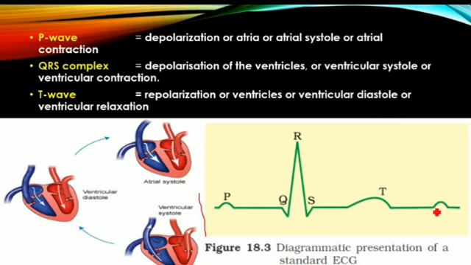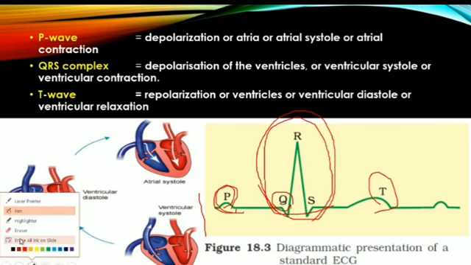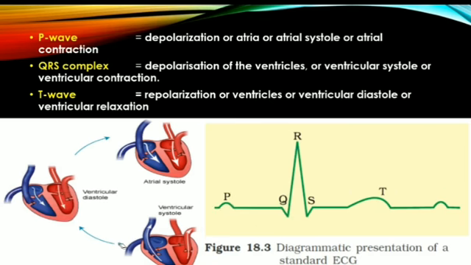These are the ECG waves which are formed. These ECG waves contain 5 waves, that are P wave, and mainly 3 waves represented by PQRST. One wave is the P wave, then the second wave is the QRS complex wave, and the third wave is the T wave. Now we will see what is the P wave, what is the QRS complex wave, and what is the T wave.